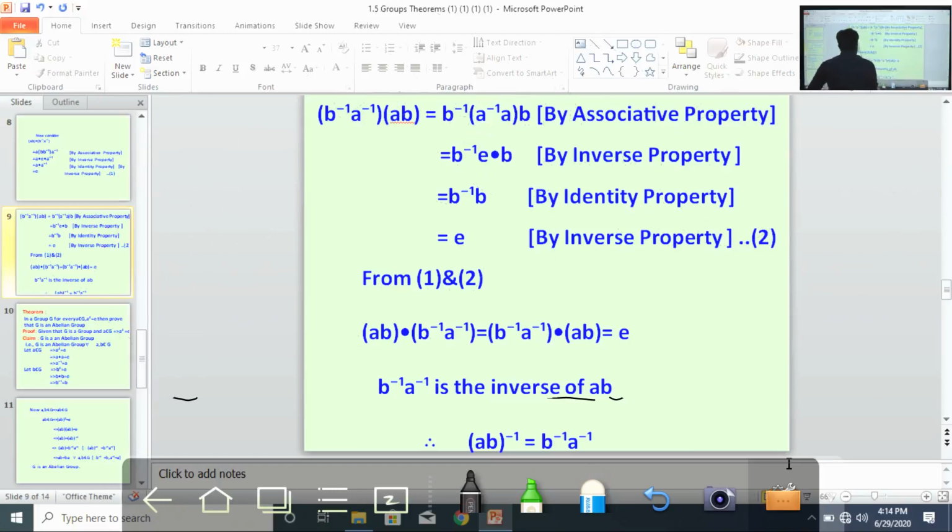Finally we get, this is A, this is B, this is B, this is A. B is the inverse of A. So B inverse A inverse is the inverse of AB. Therefore (AB) whole inverse equal to B inverse A inverse. This is the theorem. Understand? Next.